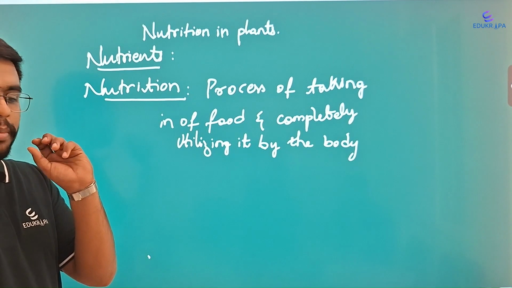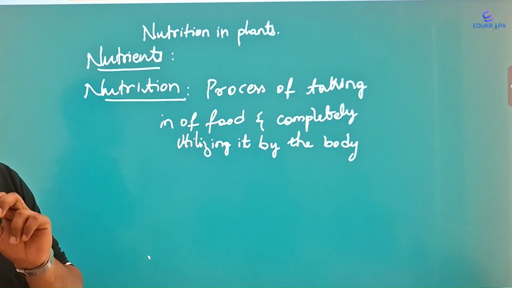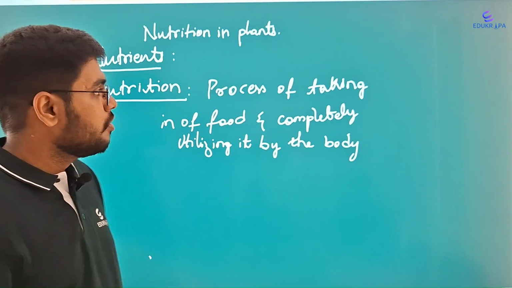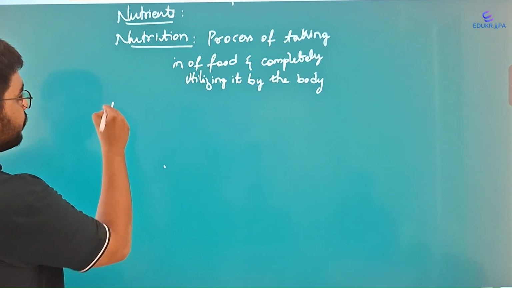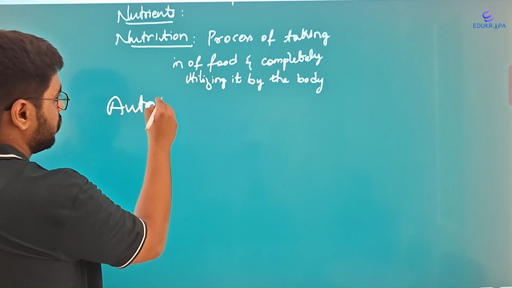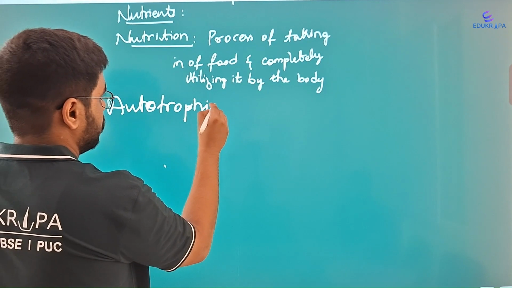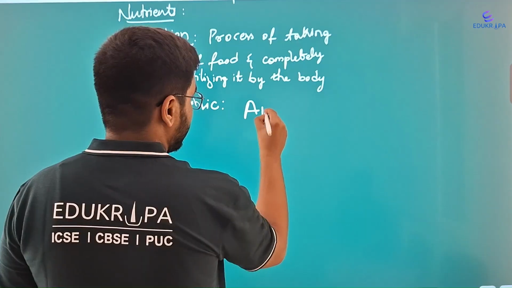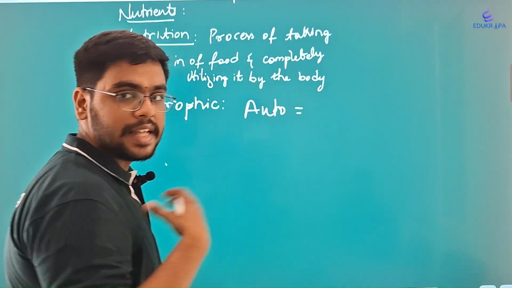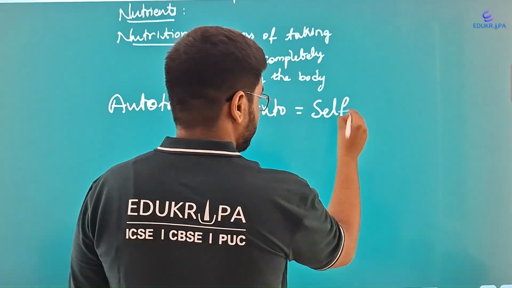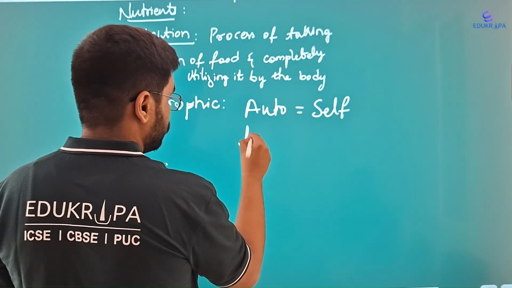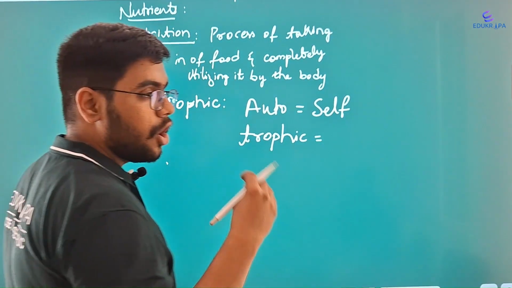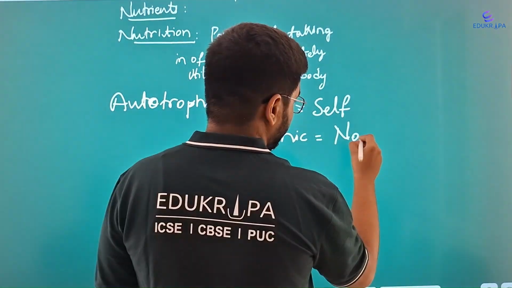Now, based on the mode of nutrition, organisms are separated into two different categories. One is autotrophic, another one is heterotrophic. First, what is autotrophic? We can split this word autotrophic into two words. One is auto, which means self. Another one is trophos, or trophic, which means nourishment or nutrition. Let's go with the word nourishment for now.